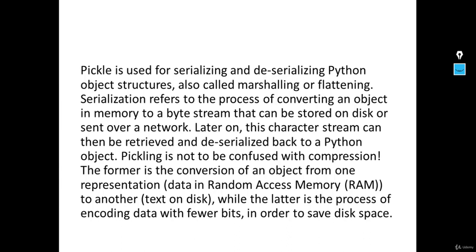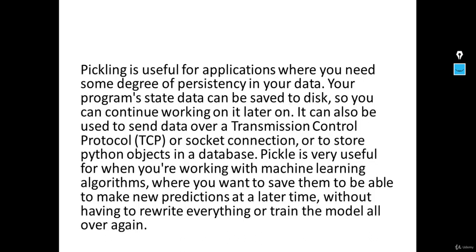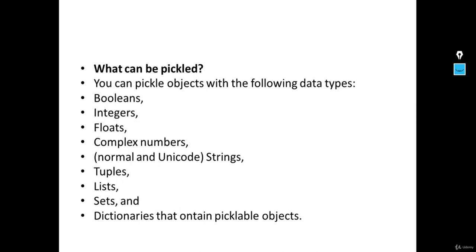So pickling is useful for applications where you need some degree of persistency in your data. Your program state data can be saved to the disk so that you can continue working on it later, and it can also be used to send over the Transmission Control Protocol, that is, over the network. Pickle is a very useful tool while you are working with machine learning algorithms, because you have to save models to be able to make new predictions at a later time without rewriting everything or training the model again using the same code. So pickling is nothing but saving your model into a file so that you can reference it for further purposes.